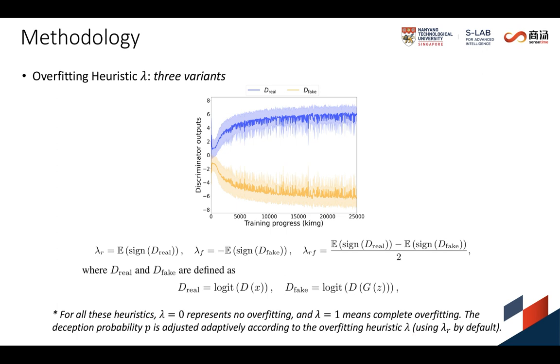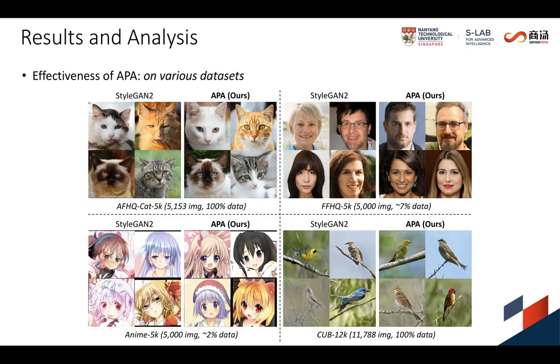We also provide a theoretical analysis of the proposed APA and connect it with minimizing the JS divergence between the smooth data distribution and the generated distribution, proving its convergence and rationality. Details can be found in our paper. Then, let's briefly go through some typical experimental results.